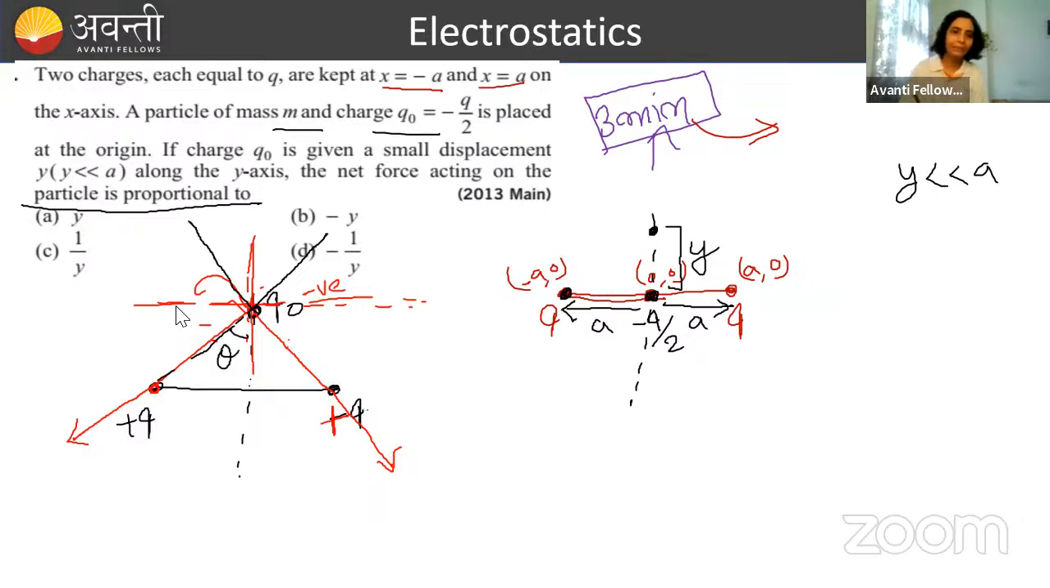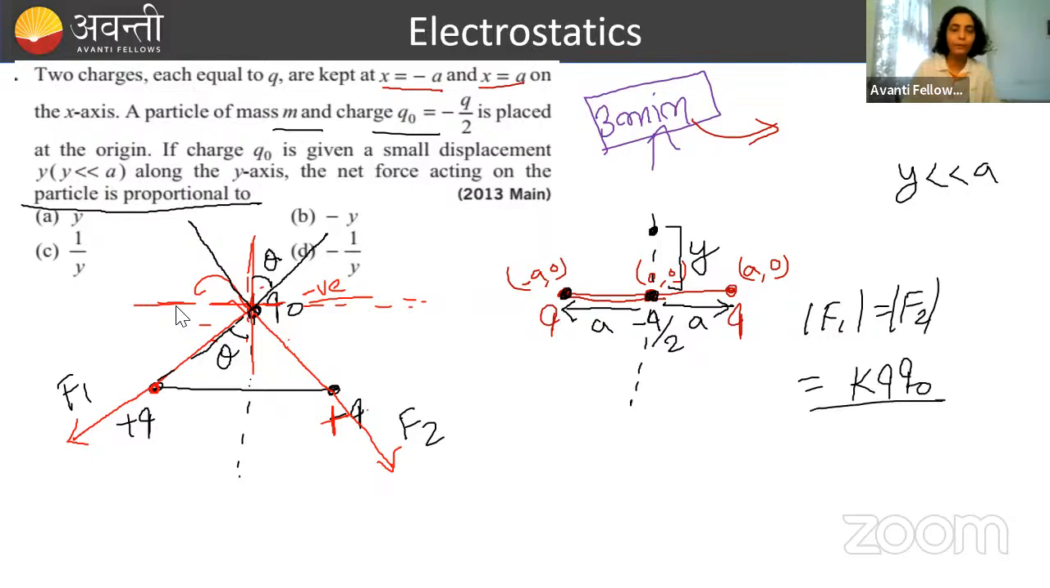If this angle is theta, this angle is how much? Theta. चलो मैं इसको F1 बुलाती हूँ, इसको F2. Again, magnitude of F1 and F2 will be equal to how much? F1 will be equal to F2, and that will be equal to kQ naught by, this is A and this is Y, so this is Y square plus A square. Okay? F1, F2 magnitude wise are same.